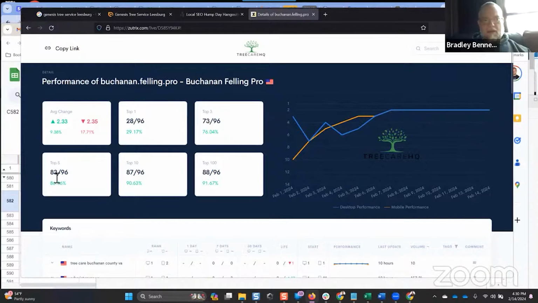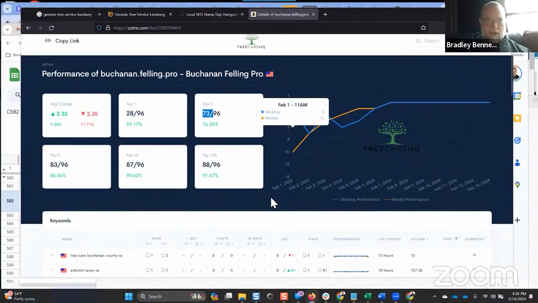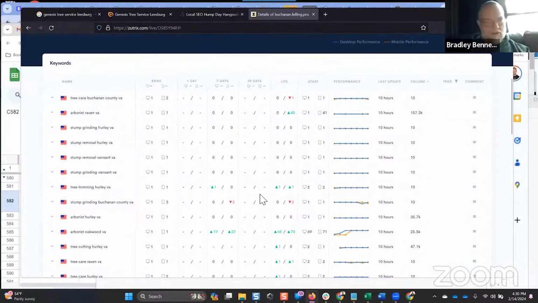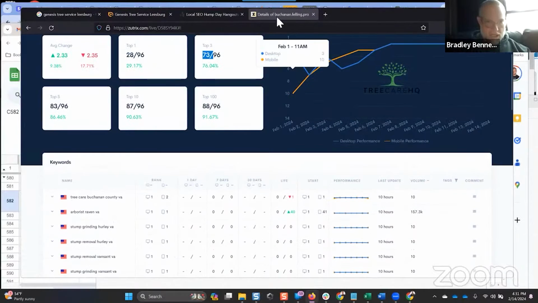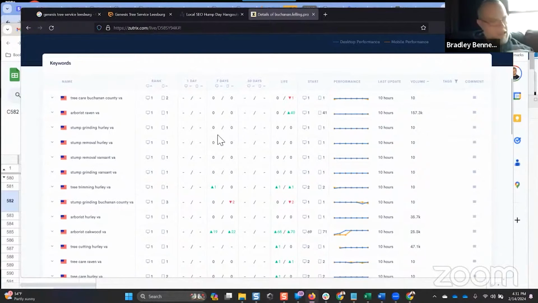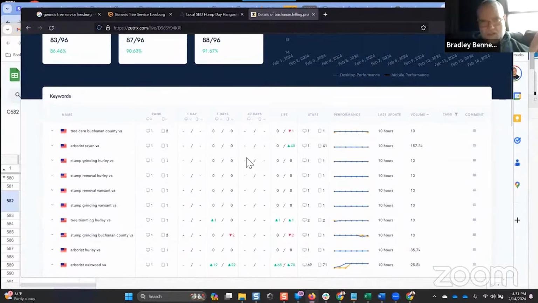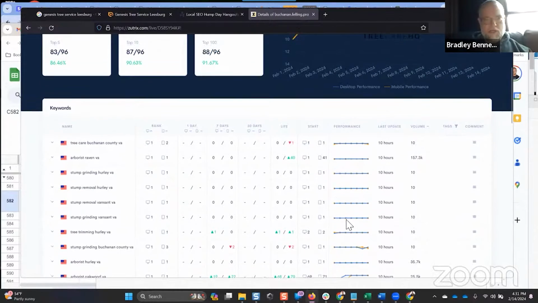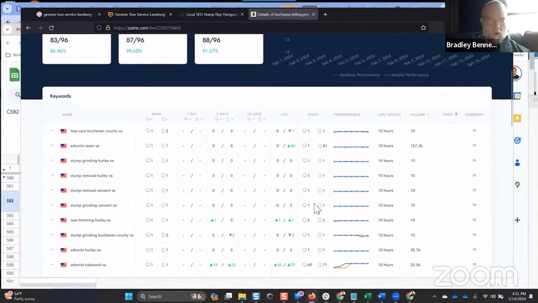And you can see that out of 83 or 96 keywords that I'm tracking, 73 of them are in the top three. This is a low competition area. I'm not trying to say otherwise, but what I can demonstrate with this site is how topic and category optimization works. It's where I'm at right now, actually, Buchanan County, Virginia. It's a very, very rural area and not very competitive. I understand all that, so I'm just trying to disclaim here. But what the site structure demonstrates is how category and topic optimization can perform when done properly.